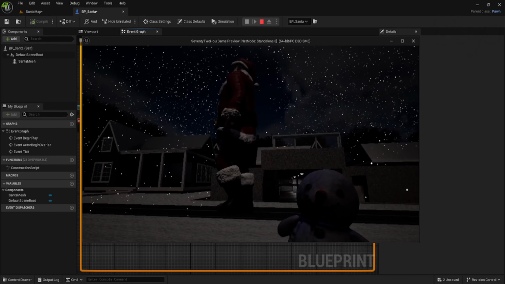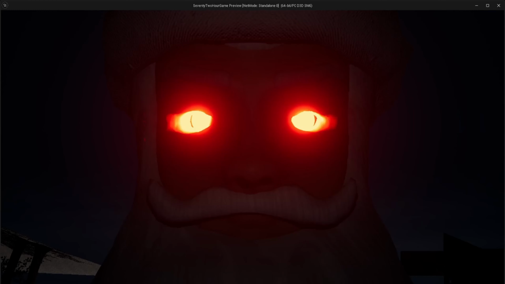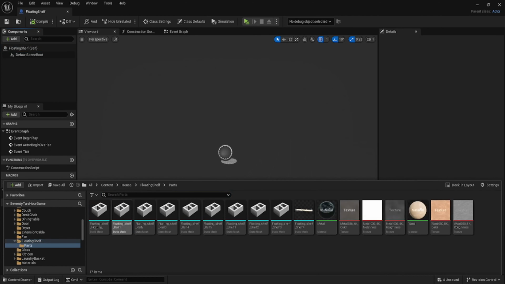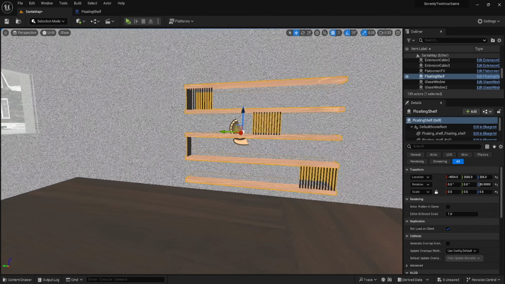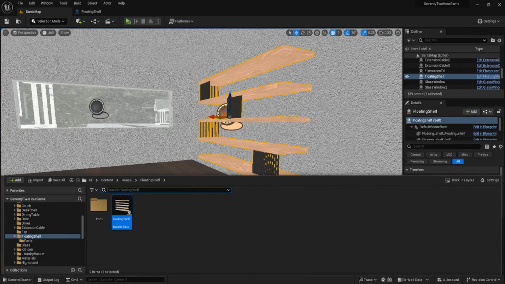I made the spawn points for the elf on the shelf and set up a script for the elf to choose a random spawn. My friend suggested that I make it so that you have to find the elf and do tasks for it, instead of scouting for its location the whole night.